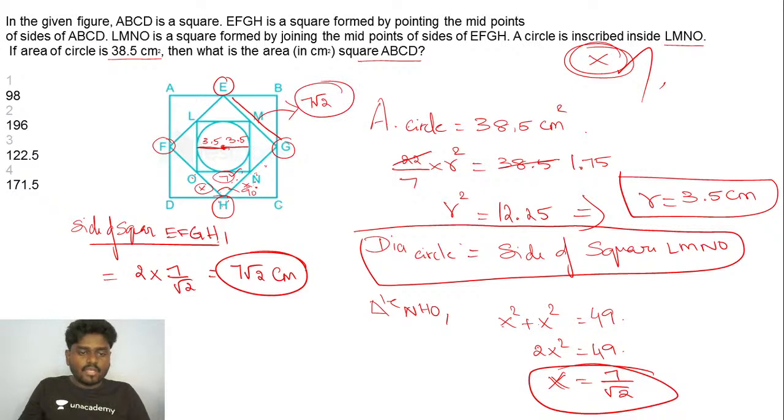So let me take it as y. Let me take this side as y, this side as y. So y square plus y square, that is 2y square, will give me this side, the square of this thing. So 7 square, it is 49 into 4. 49 into 2 you do will be getting 98, such that y square is equal to 49 and y is equal to 7.